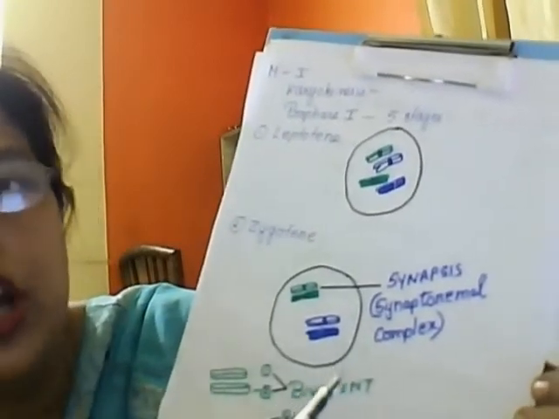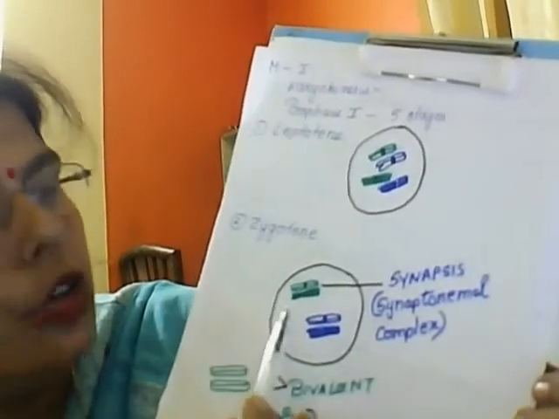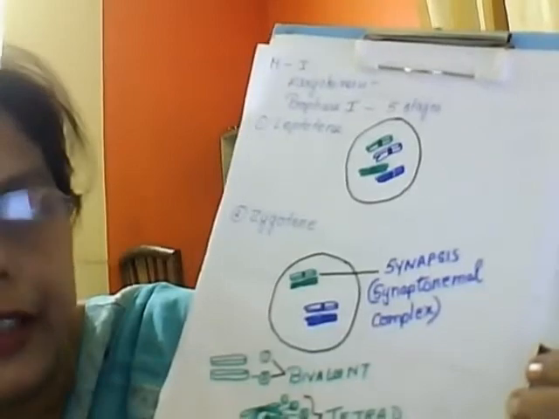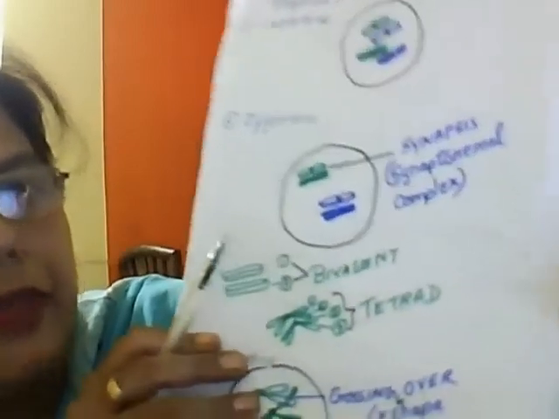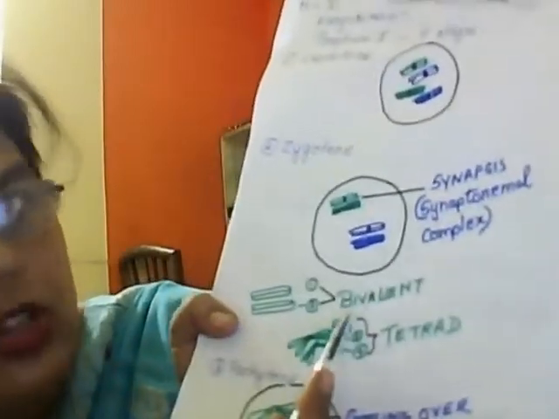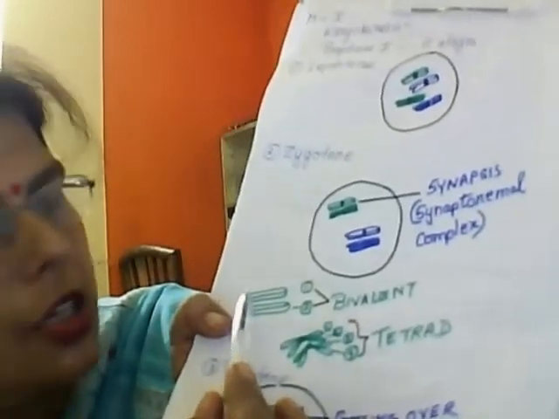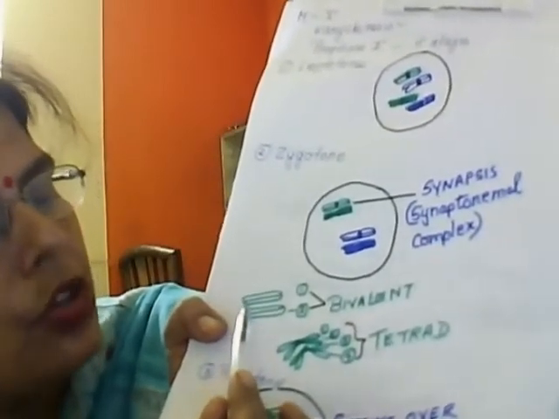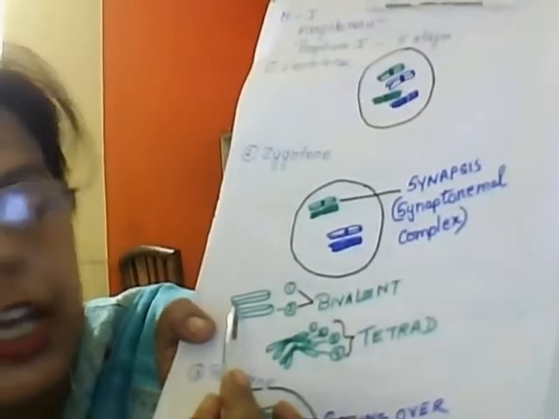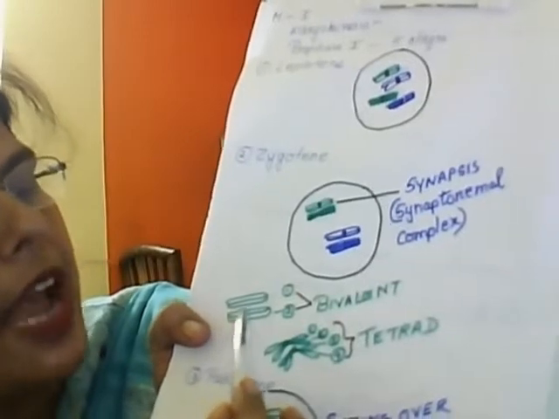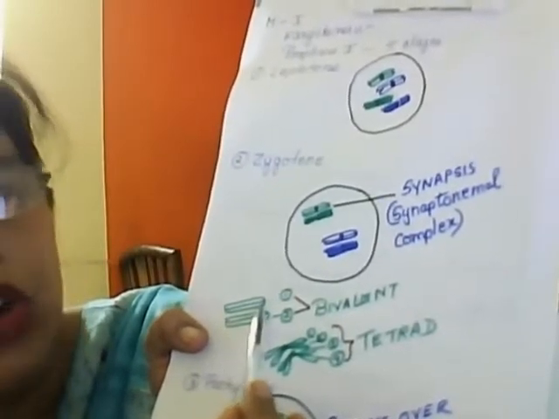If you go through your book, along with it you will come across 2 terms, bivalent and tetrad. Bi means 2, and I said that in meiosis, although they have 2 chromatids, initially they remain joined or intact, so it seems as if they have only one chromatid.